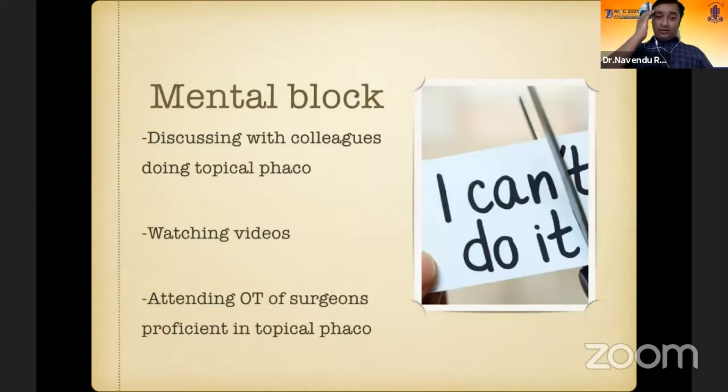There was a mental block, as everybody has that mental block. So how can we switch over from this mental block? That is by discussing with colleagues doing topical phaco. Sanjeev sir was the first person, the one whom I have been troubling again and again to clear my doubts on how to switch from local to topical.